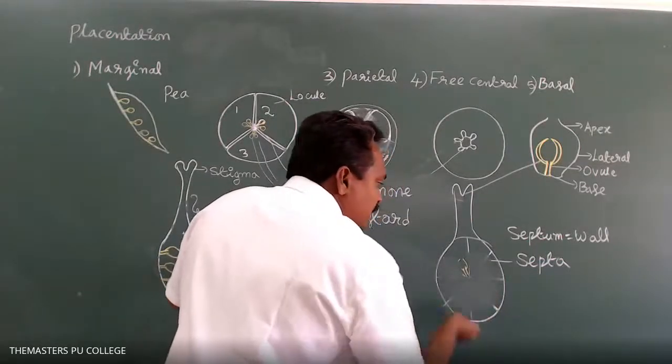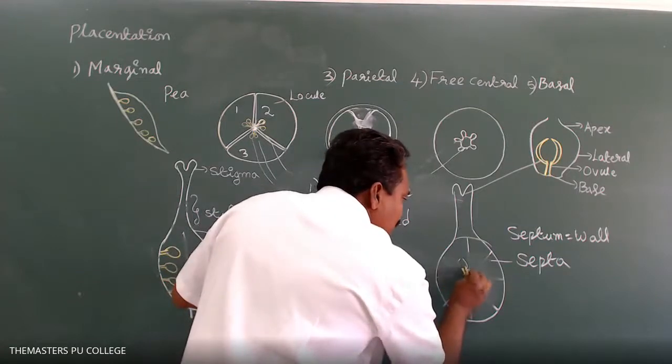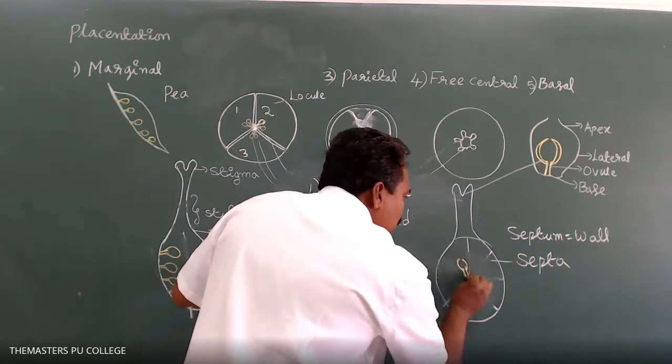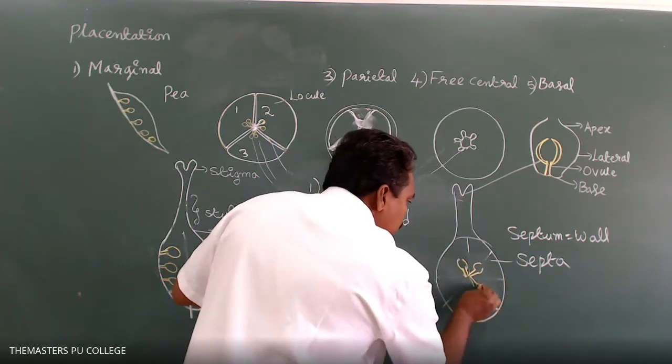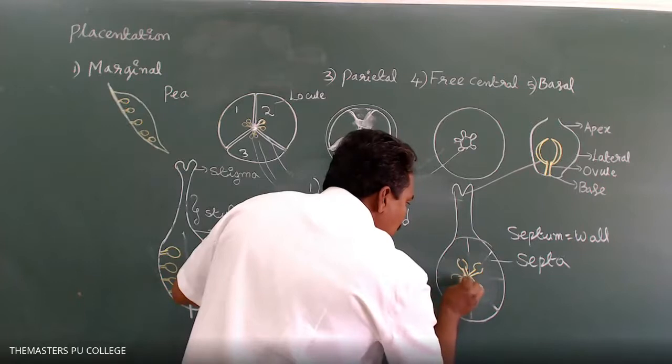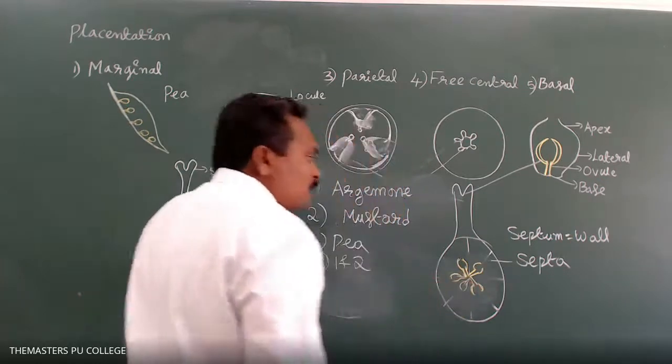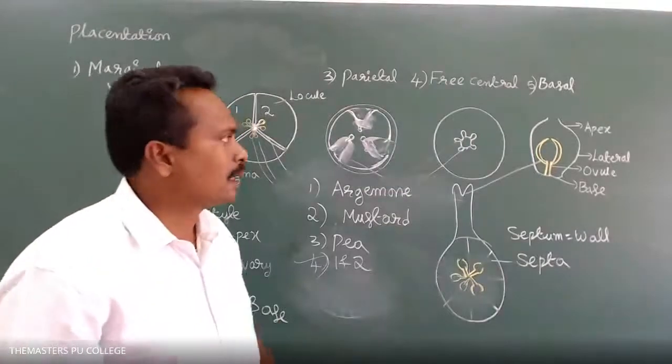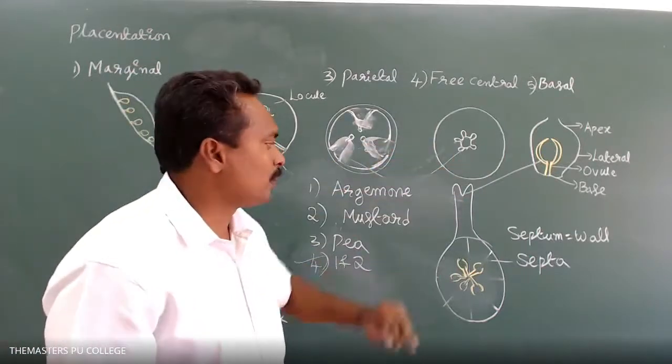Ovules are attached at the axis region of the ovary without the septums; that is free central placentation.